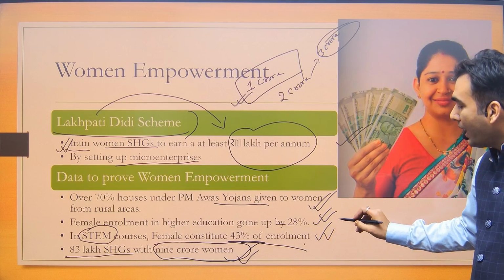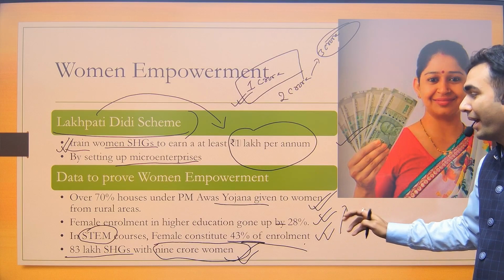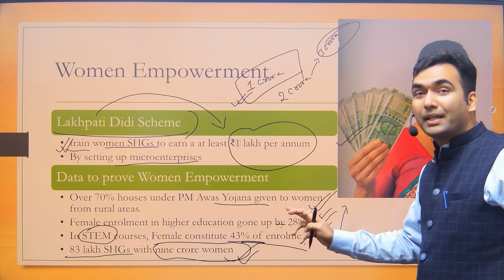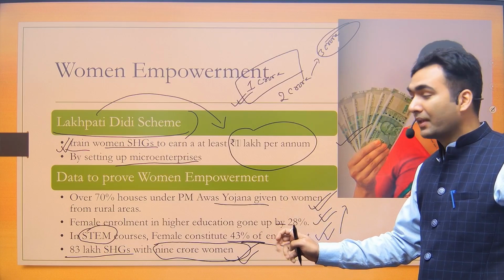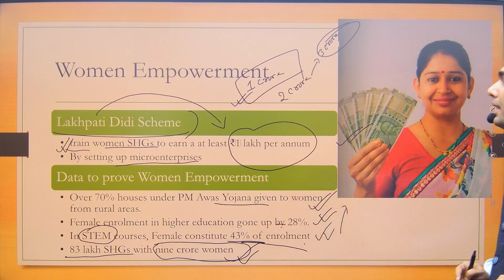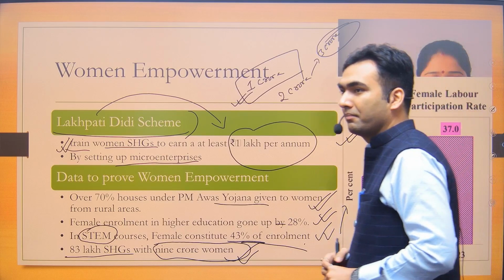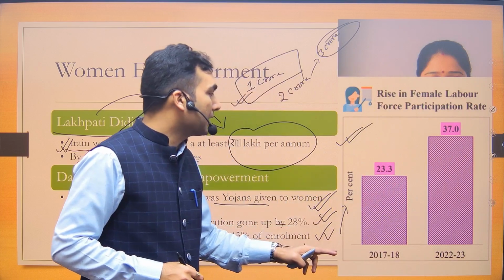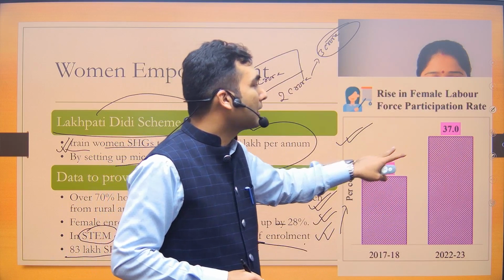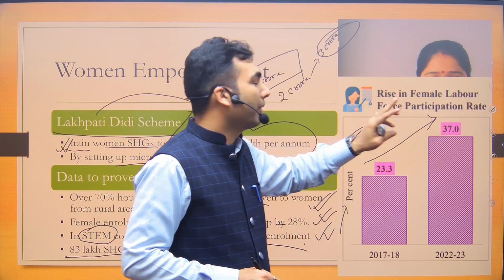So women are studying more, and since women are studying more in higher education, it is also resulting in an increase of labor force participation rate. It has dramatically increased from 23.3% to 37%.